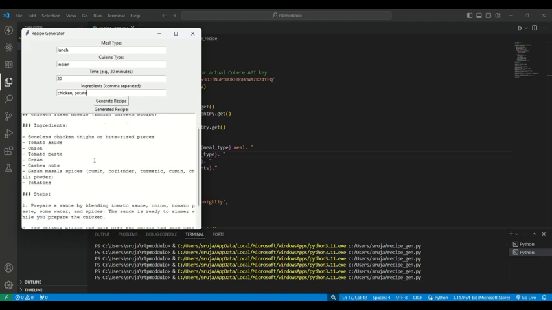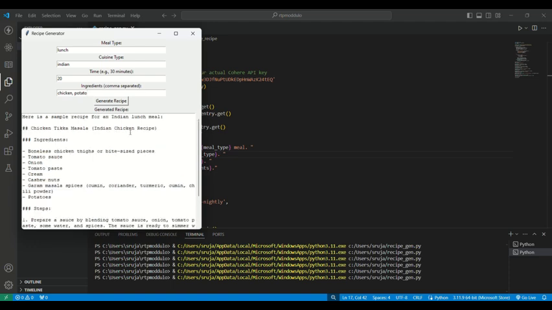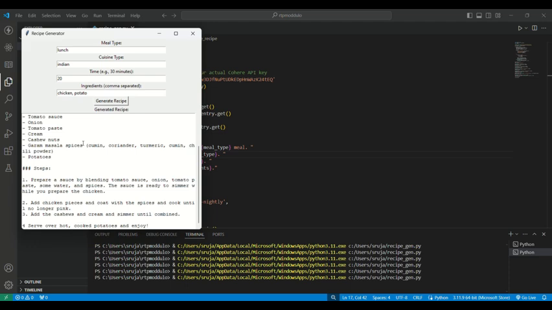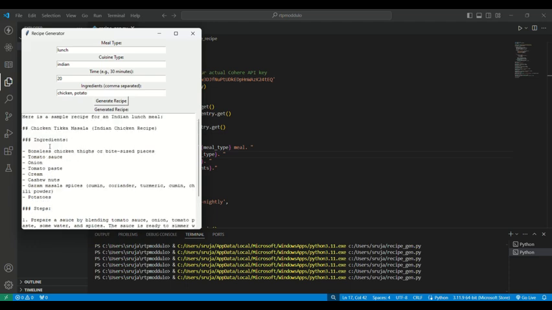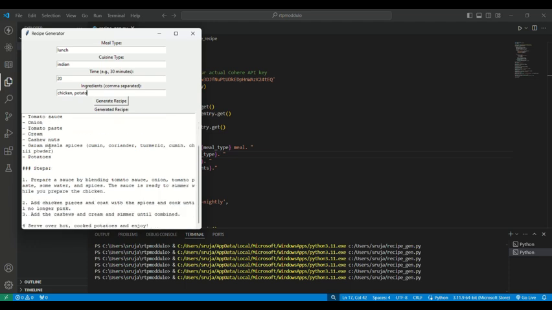So as you have seen here, it has given chicken tikka masala with chicken. So this is how the code works. It has given the ingredients and the steps to cook the curry, and that's it.